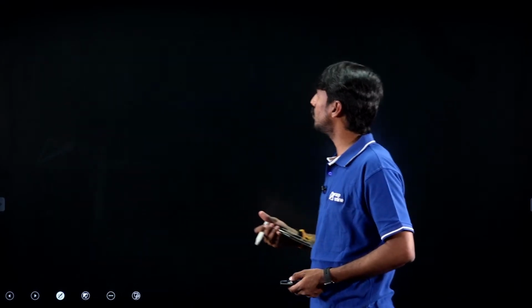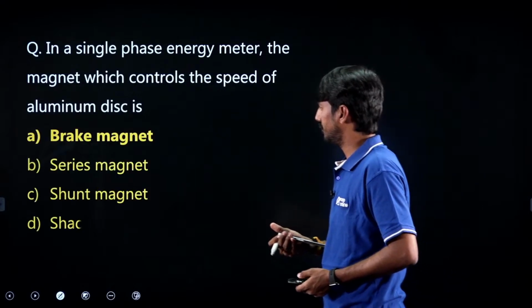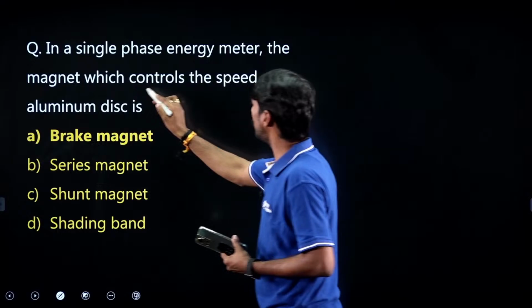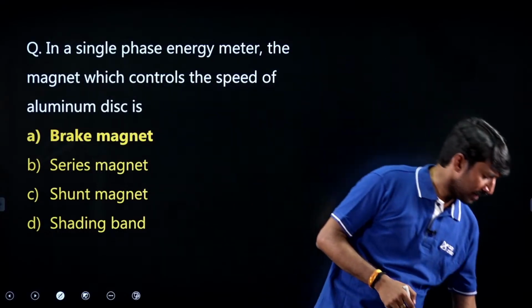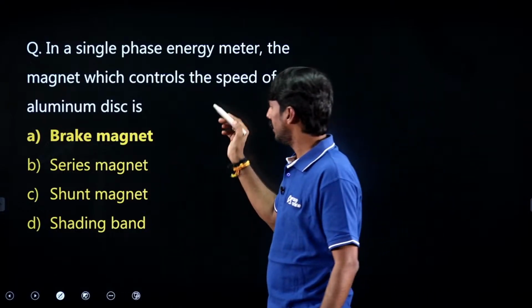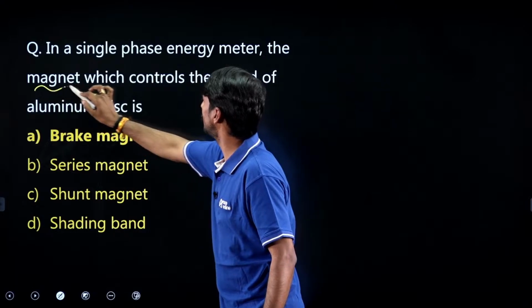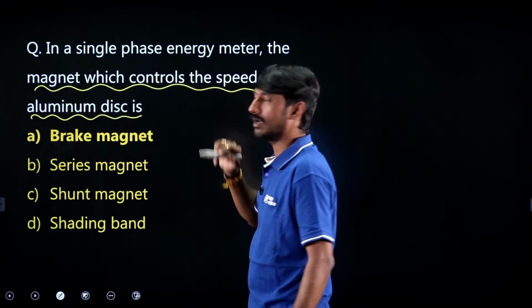Now, let us take one more question. In a single phase energy meter, the magnet which controls the speed of the aluminum disc, it's very, very simple. Which magnet will be used to control the speed of the aluminum disc?